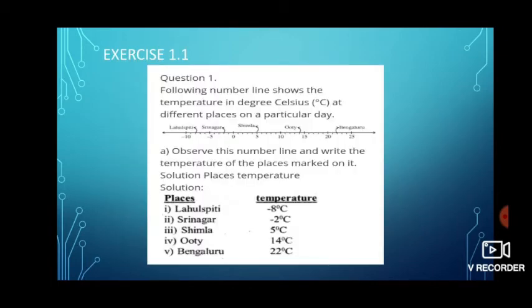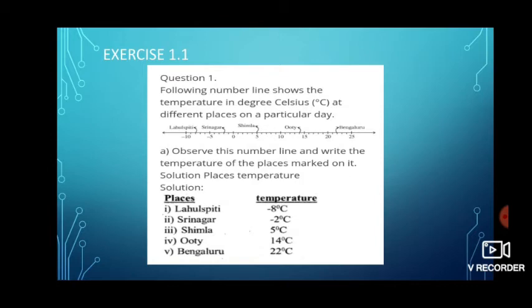Next, children, we'll see a few sums from the exercise. Question number 1. The following number line shows the temperatures in degrees Celsius at different places on a particular day. By using this number line, we have to answer the questions. First one: observe this number line and write the temperatures of the places marked on it.